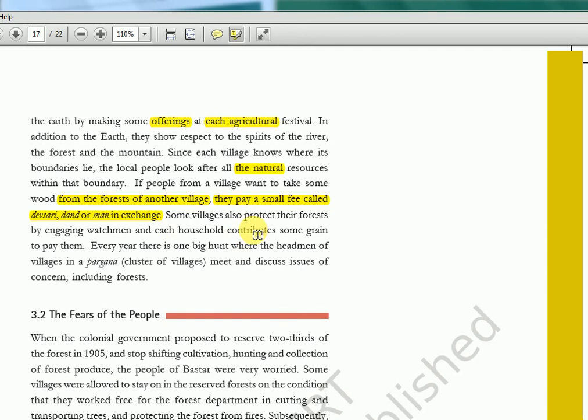Some villages also protect their forests by engaging watchmen, and every household contributes some grain to pay them. Every year there is one big hunt where the headmen of the villages, the Paragana, a cluster of villages, meet and discuss issues of concern. So they had this village kind of meeting also, Paragana meetings you can tell.